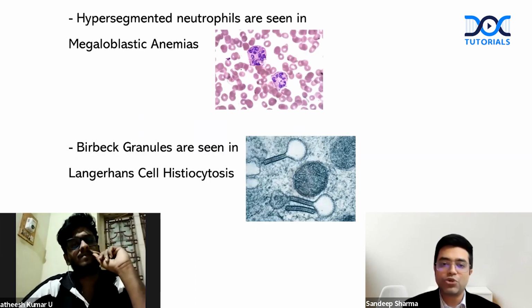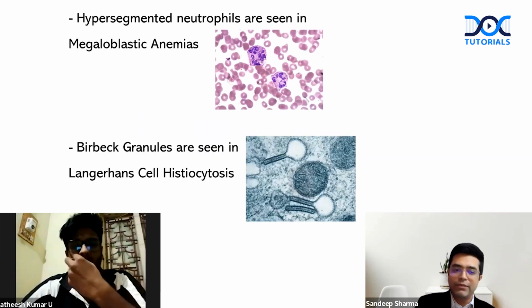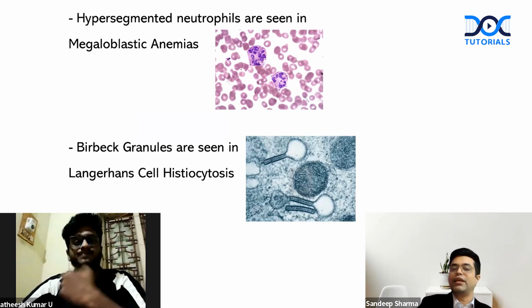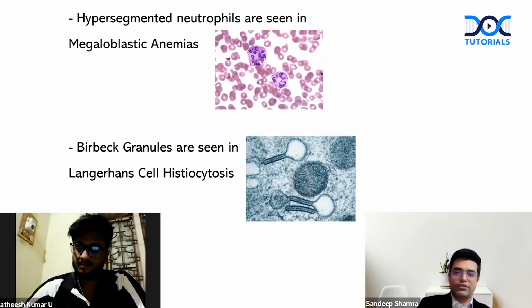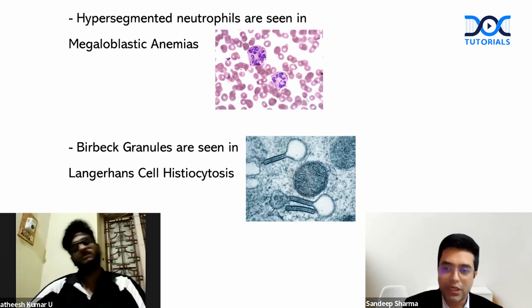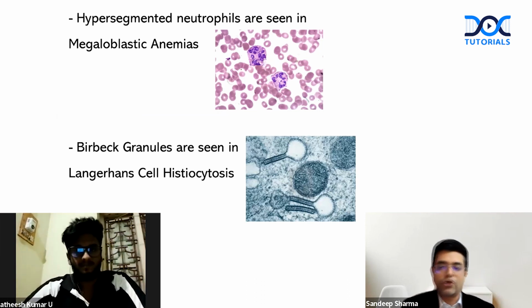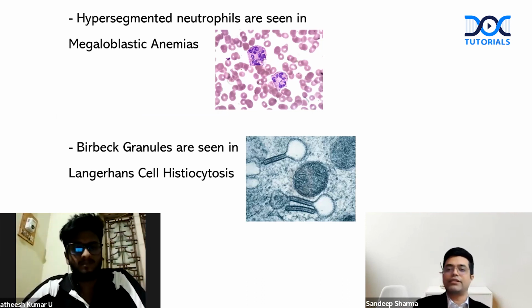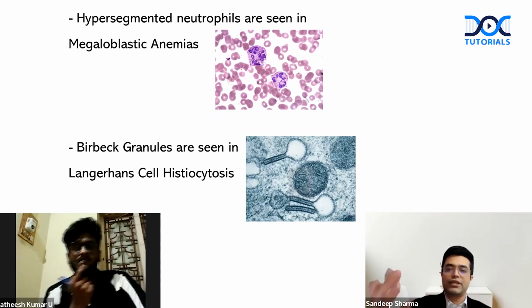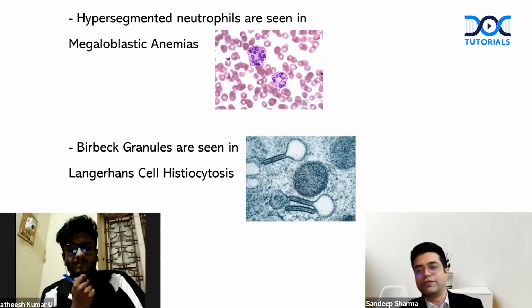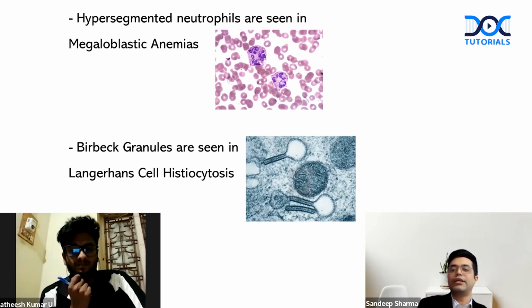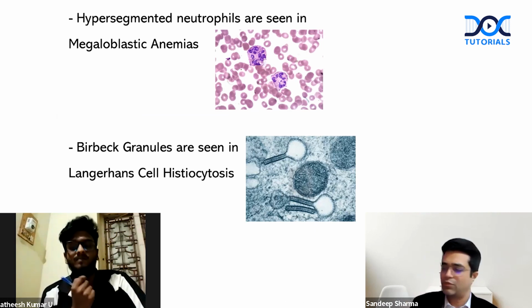So hypersegmented neutrophils are seen in megaloblastic anemias. Birbeck granules are seen in Langerhans cell histiocytosis. So LCH is the answer. Please remember LCH markers, one of the favorites of AIIMS entrance exam people. Every alternate 2-3 years, they will ask about the details of it. So go through LCH in detail for future AIIMS or INI-CET based questions.